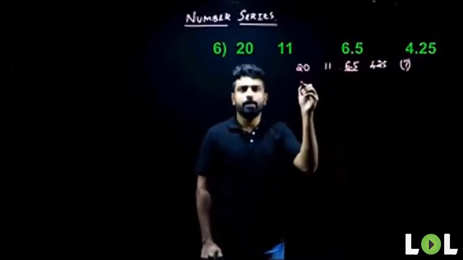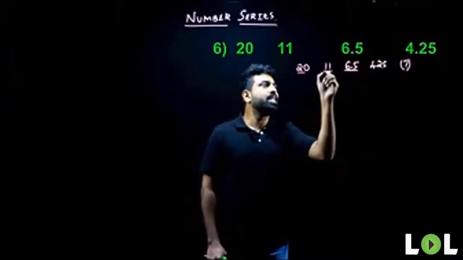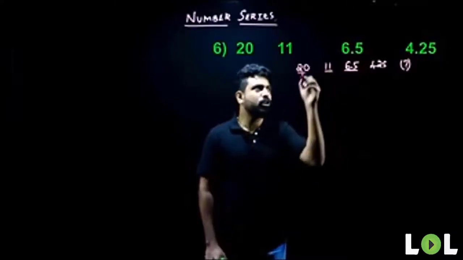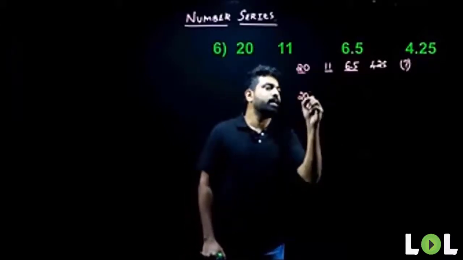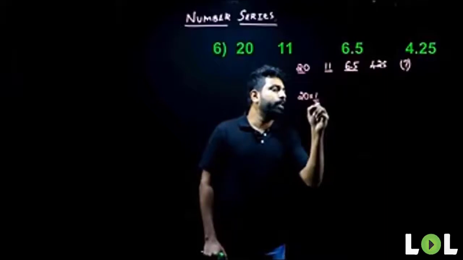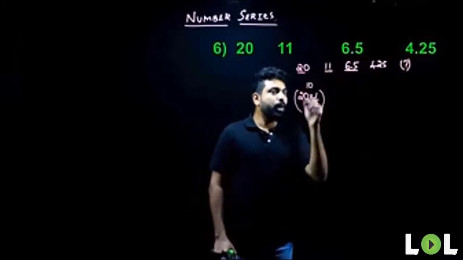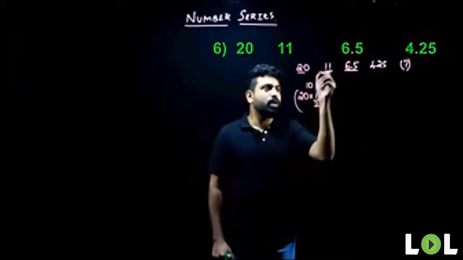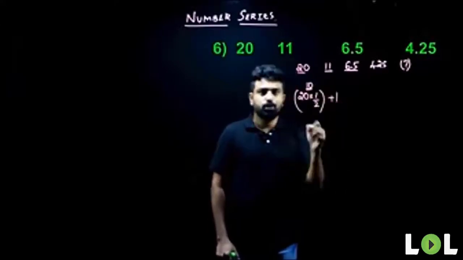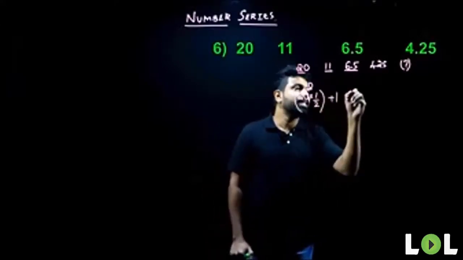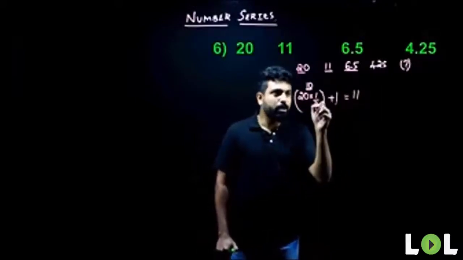So let me start looking. I'll compare my first term and second term here. Look at my second term. Isn't it close to half of my first term? Yes. What is half of my first term? 20 into 1 by 2 is 10. So 11 is close to 10. From 10, how do I go to 11? I add 1. So when I add 1 to 10, I get my answer as 11. So I've got this as my logic. I'm dividing it by 2 and adding 1.